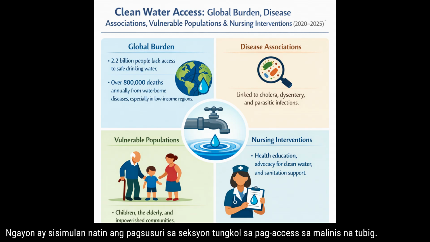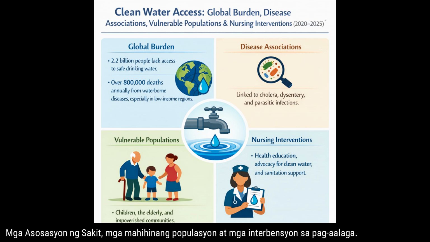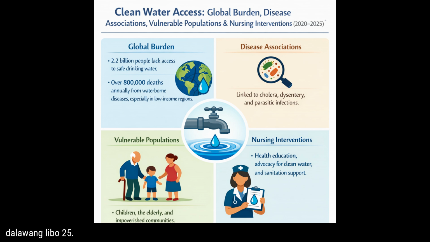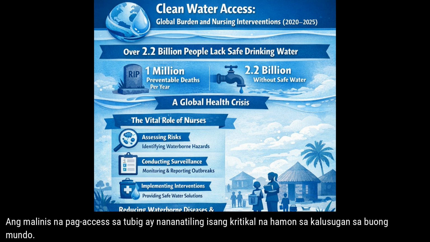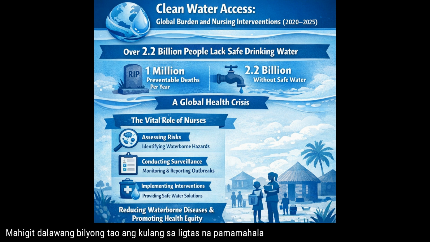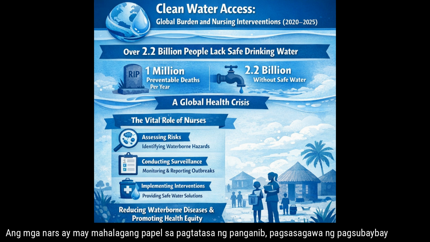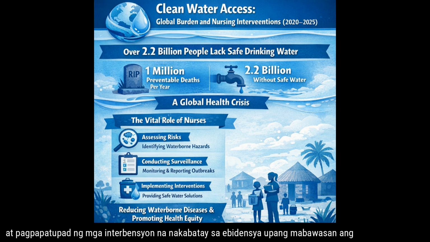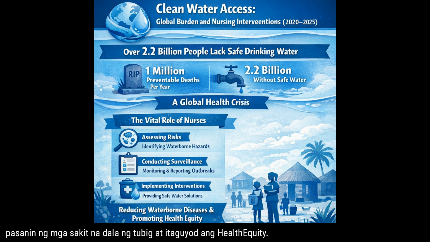Now, we will start analyzing the section about clean water access, global burden, disease associations, vulnerable populations, and nursing interventions, 2020-2025. Clean water access remains a critical global health challenge, with over 2.2 billion people lacking safely managed drinking water and millions of preventable deaths each year. Nurses play a pivotal role in assessing risk, conducting surveillance, and implementing evidence-based interventions to reduce the burden of waterborne diseases and promote health equity.